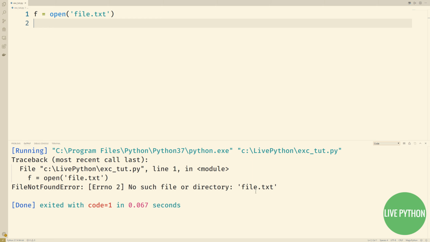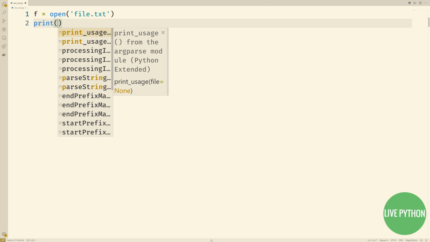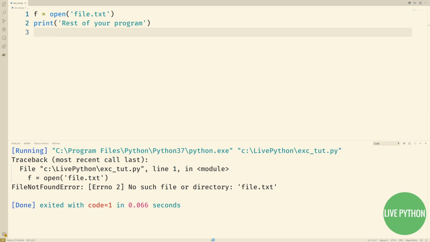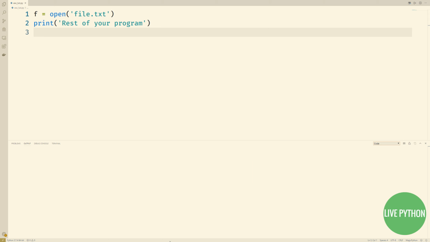So, when we add to this program by adding line 2, which is a print statement, and here represents the rest of a normal program, we only get the exception and can see that the rest of our program hasn't executed. Wrapping our code in a try statement allows us to provide our own custom exception handling block.